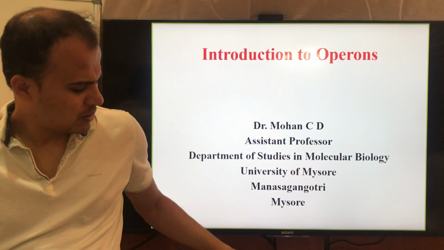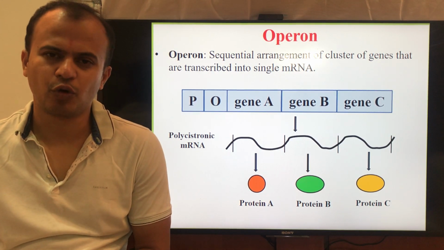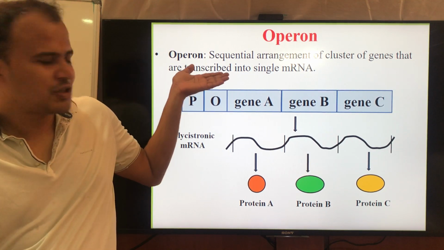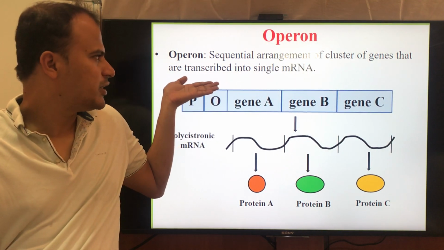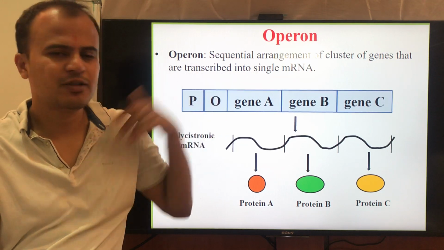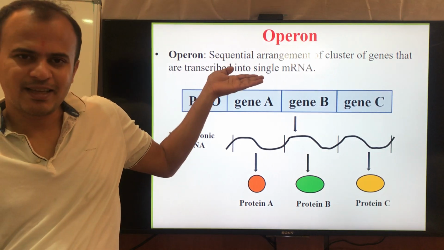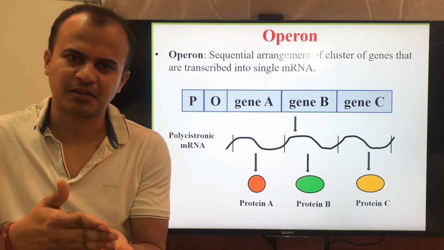That means, what are these operons? Why do you need to know about operons? Operons, as the definition goes, are a sequential arrangement of a cluster of genes that are transcribed into a single mRNA. The statement says sequential arrangement, one after the other.